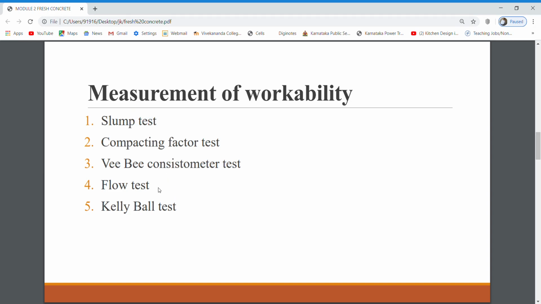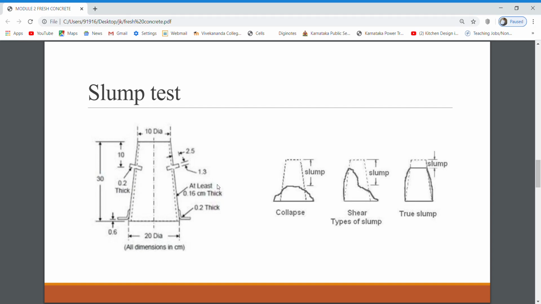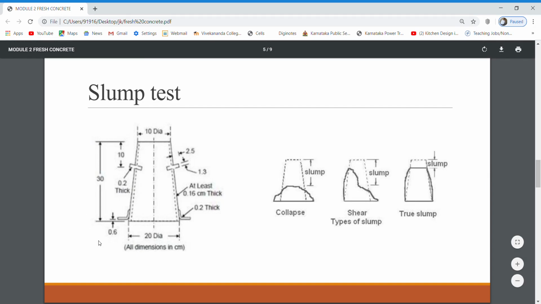Here we can go on. So here, slump test, this is the apparatus you can use. This is the apparatus, with all dimensions in centimeters, as written here. The cone is in the shape of a cone, and its dimensions are 10 centimeter diameter at the top and 20 centimeter diameter at the bottom, and the height of the cone is 30 centimeter.